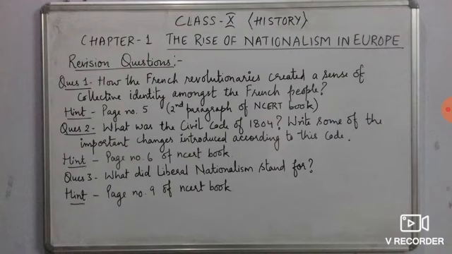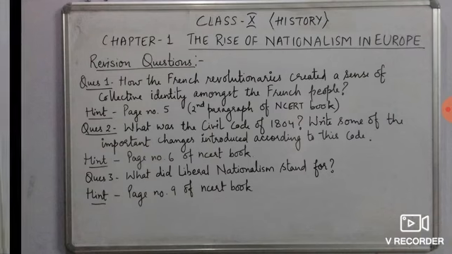Then in the political sphere, it is the abolition of monarchy and government to be formed on the consent of the people, right? And in the economic sphere it means the freedom of the market from the control of rulers, and freedom of movement of goods and capital. So these were some of the important points that you need to mention under liberal nationalism, right?